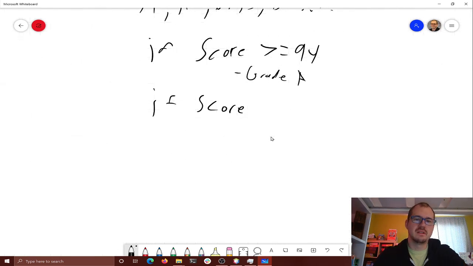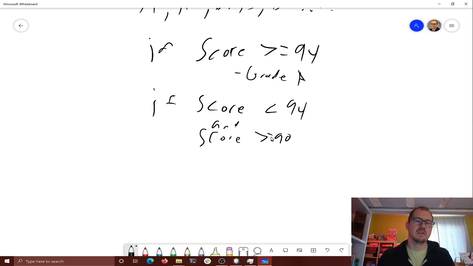If score is less than 94 and score is greater than or equal to 90, you can use one of those logical ands where you say, hey, do you want this and this? And if they're both true, the whole thing's true. This would work just fine, right? I think that's probably a little harder than it needs to be. So let's put this one on hold.